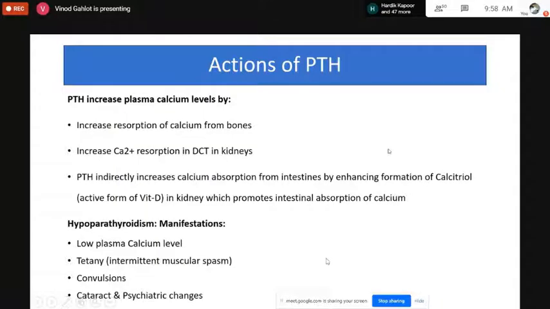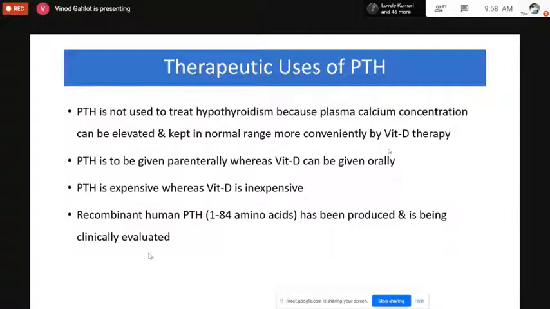Then hypoparathyroidism manifestations: whenever there is a low parathyroid hormone level in the blood circulation, a low plasma calcium level will be there. Tetany, that is involuntary muscular spasm, generally of the skeletal muscles, may occur. So that is called tetany. Convulsions may also be present. Some psychiatric problems may also appear in some individuals. They are all attributed to the decreased calcium level.